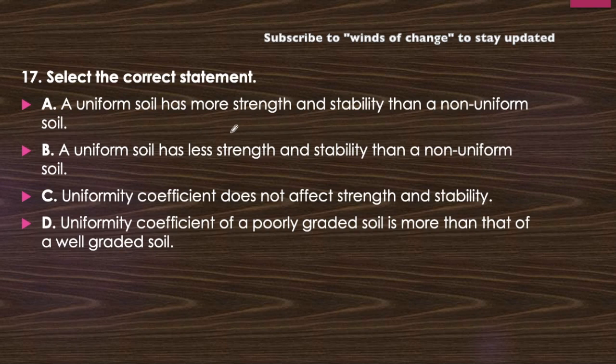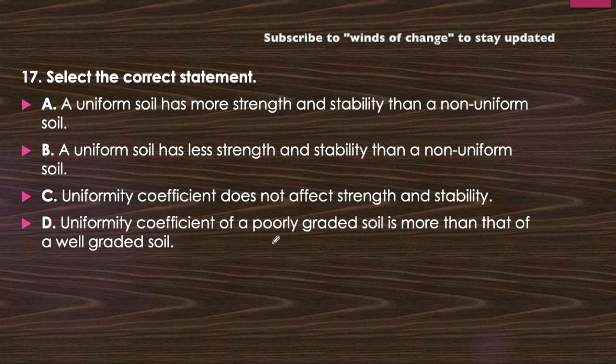The uniform soil has more strength and stability than non-uniform soil. What is uniform soil? Uniform soil is having a particle size of same range. So obviously there will be lesser strength, okay, than non-uniform soil. So this statement must be incorrect. Let's see the statement about uniformity coefficient. Uniformity coefficient does not affect the strength and stability, which is an incorrect statement. Obviously it will affect because it tells us about the gradation of the soil, and gradation is directly related to the stability as well as the strength.